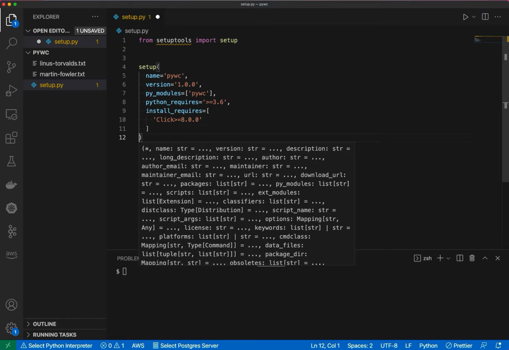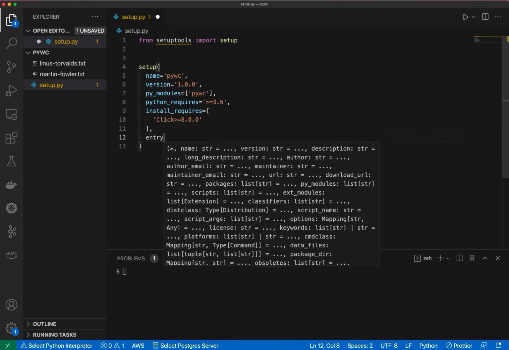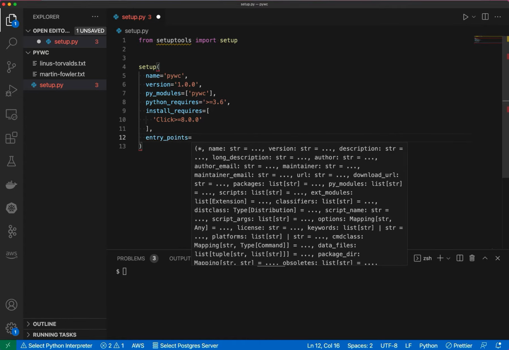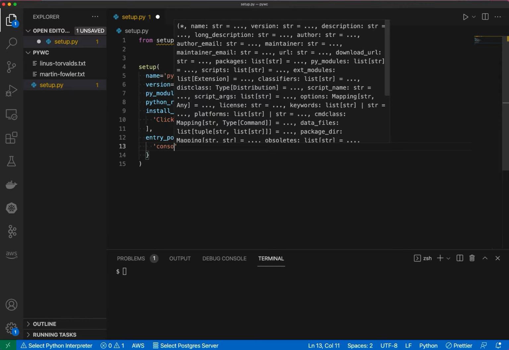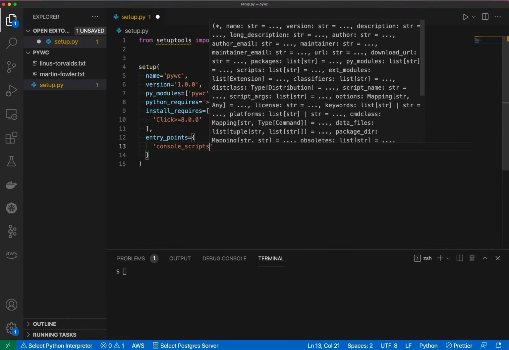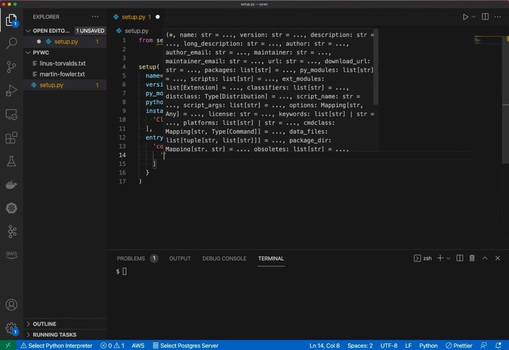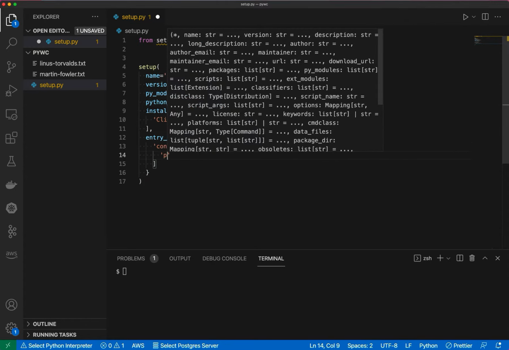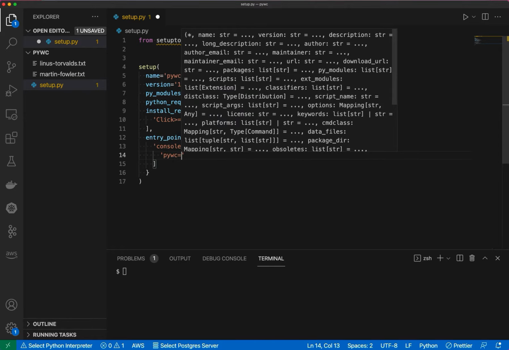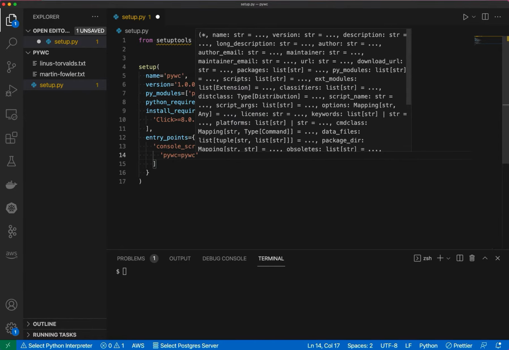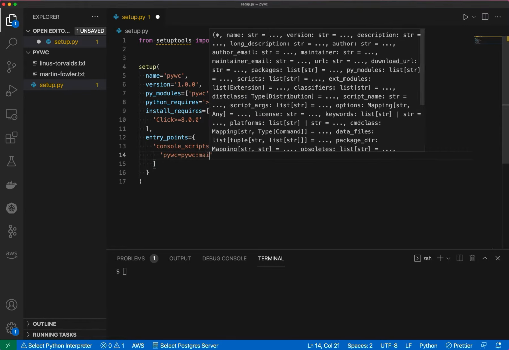And then last and certainly not least is entry_points for console_scripts, and that's going to say our pywc CLI command should map to a pywc file, and within that pywc Python file, a main function.